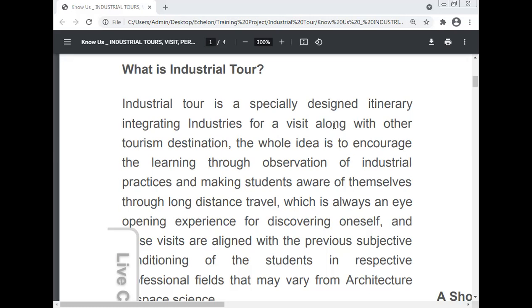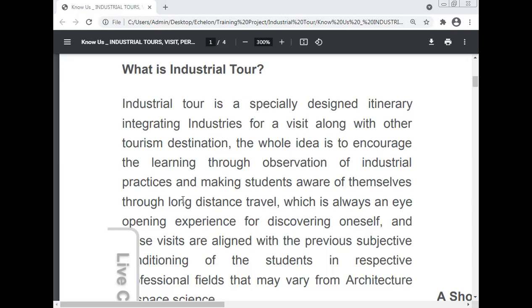An industrial tour is a specially designed activity integrating an industry visit along with other tourism destinations. The whole idea is to encourage learning through the observation of industrial practices, how they are happening, making the students aware of themselves through long distance travel, which is always an eye-opening experience of discovering oneself.